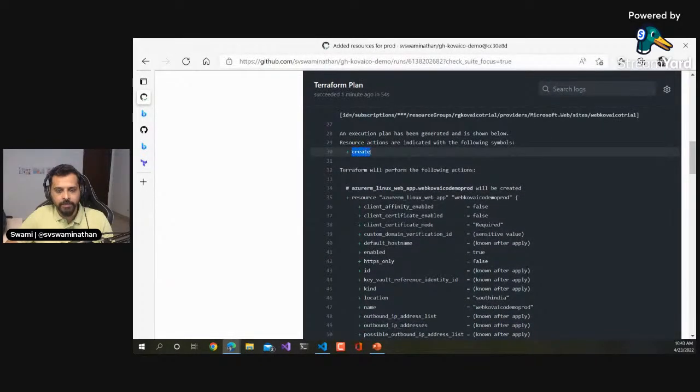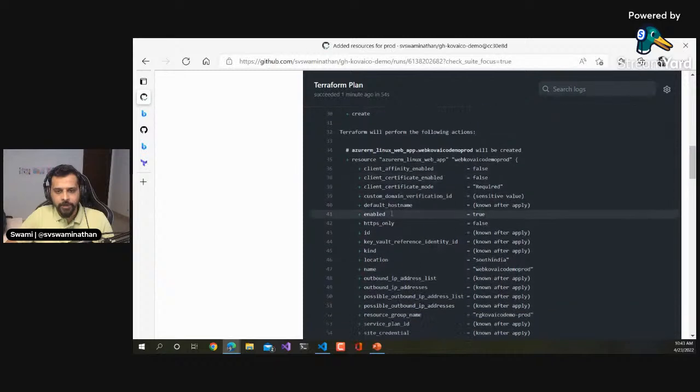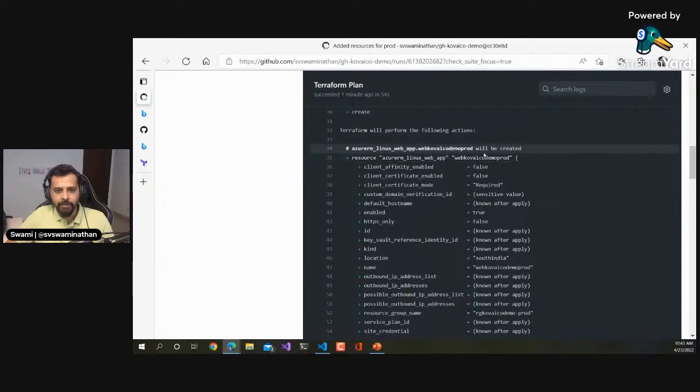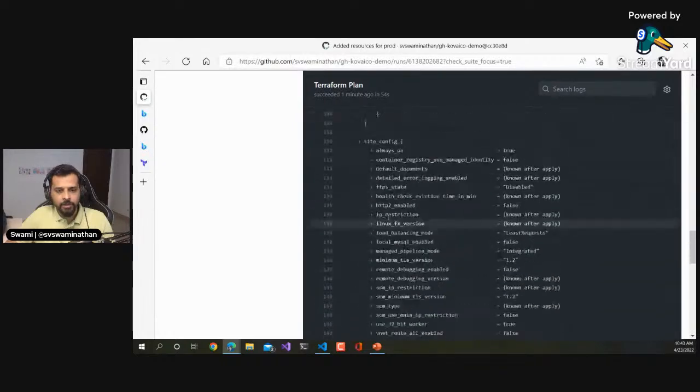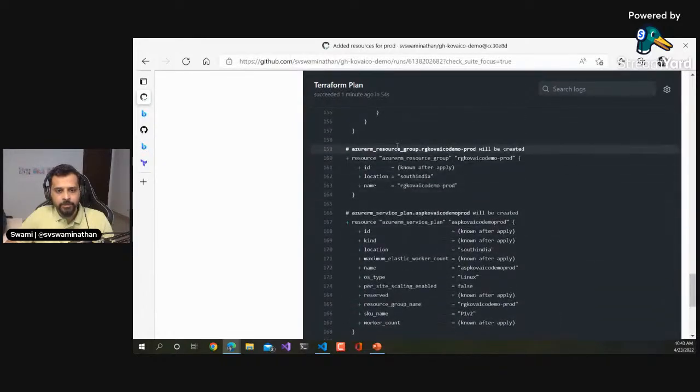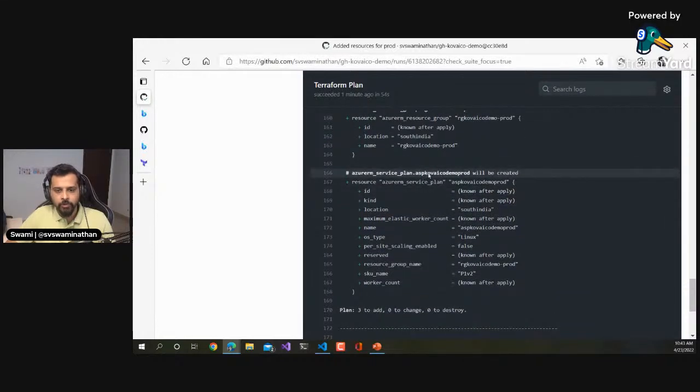This plus means create, right? These are the operations I'm trying to do. See, it is going to create a Linux web app, right? Web Cove code demo prod with all these settings. And then it will also say another resource is RG Cove code demo prod. And then it says ASP Cove code demo prod. That means it's also going to create this app service plan.